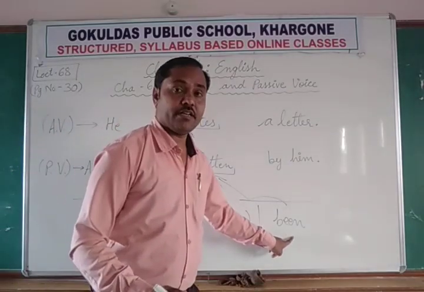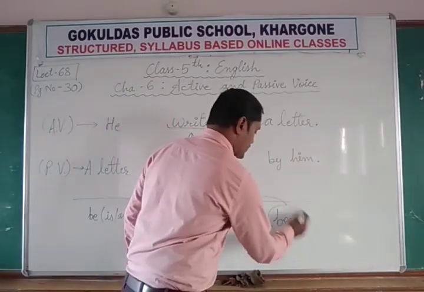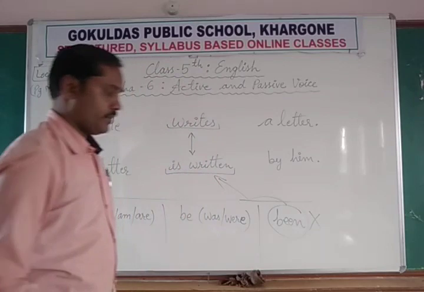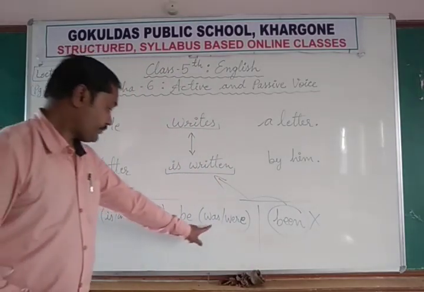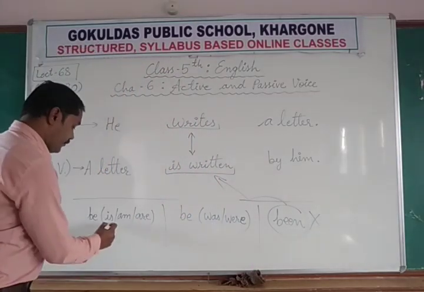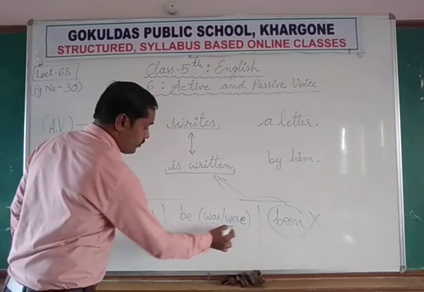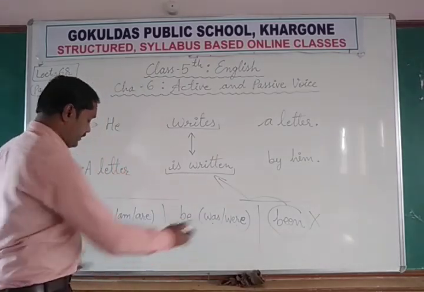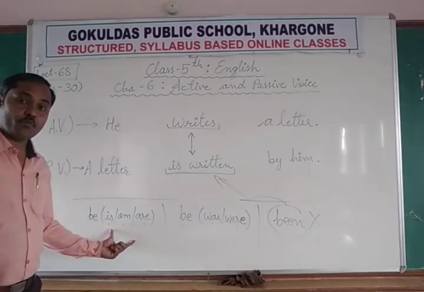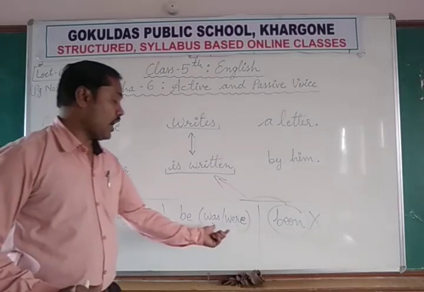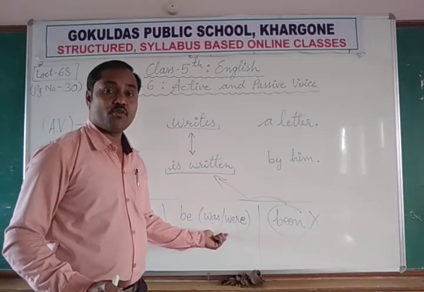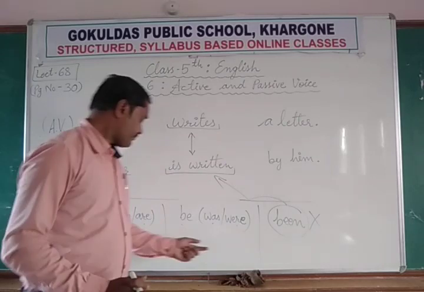Be, been. So we don't use this anywhere in the passive voice, but here there are 5. 1, 2, 3, 4 and 5. 3 are used to show present tense and 2 are used to show past tense.